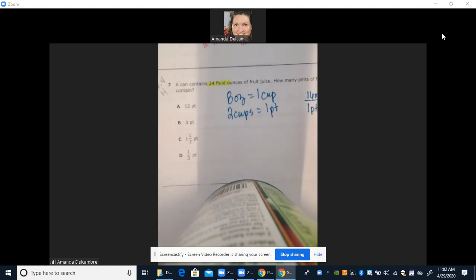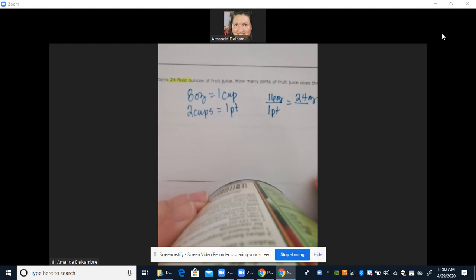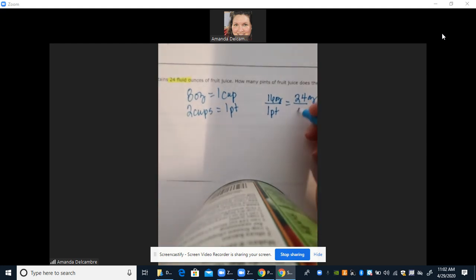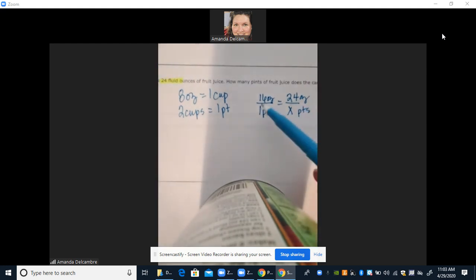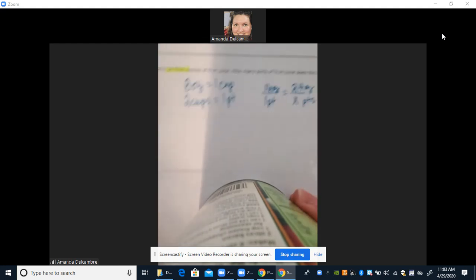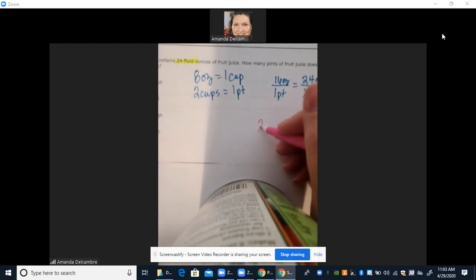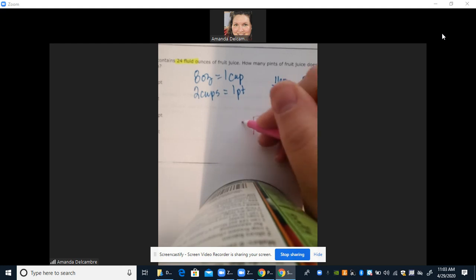So how many pints are in 24 ounces? We need to figure out how many pints that is. So remember, when we have our unknown and it's a cross, we need to divide. How many times can 16 go into 24? So we have 24 ounces here, and we're going to divide it by 16.